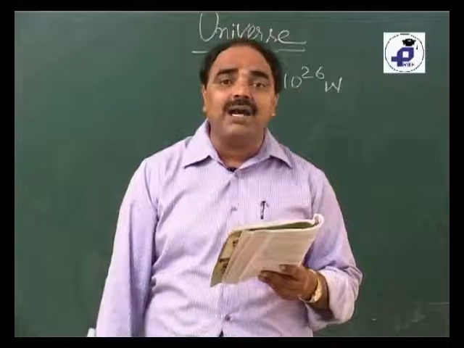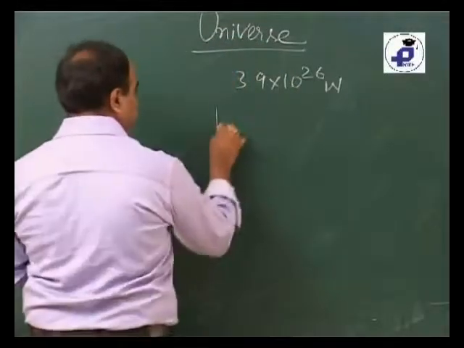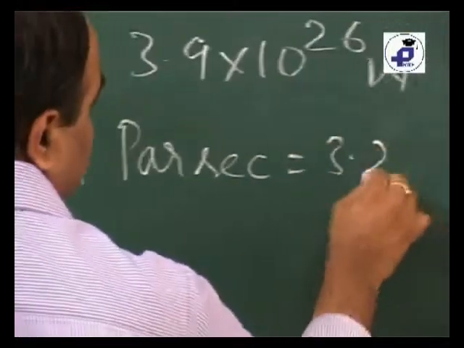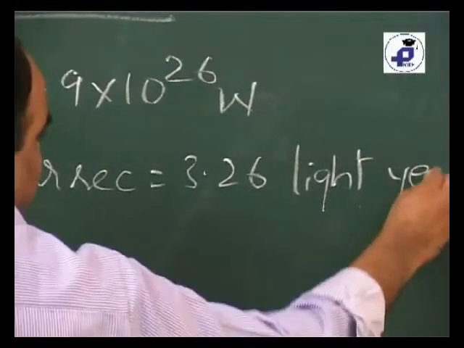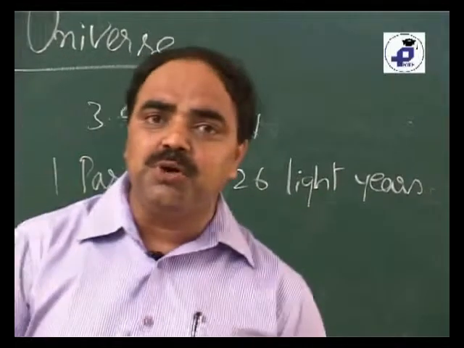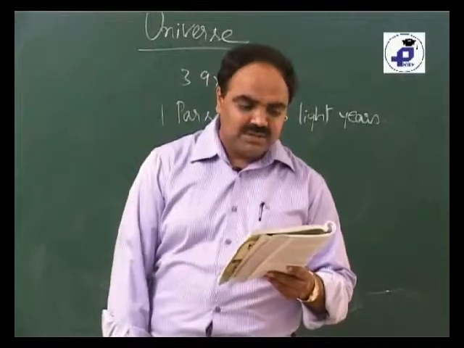Parsec, P-A-R-S-E-C. 1 parsec is equal to 3.26 light years.